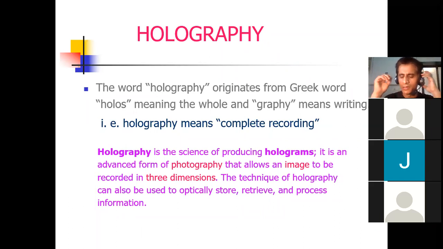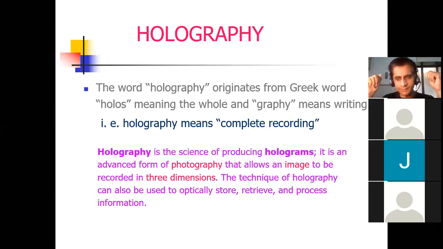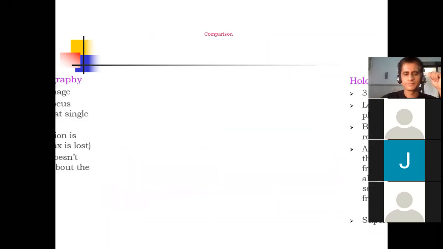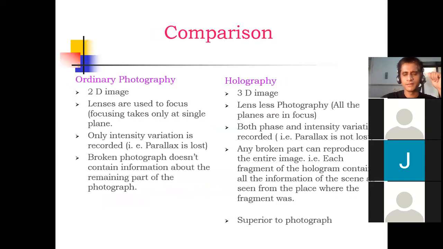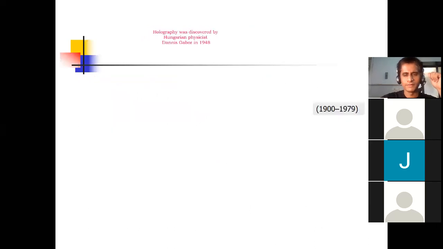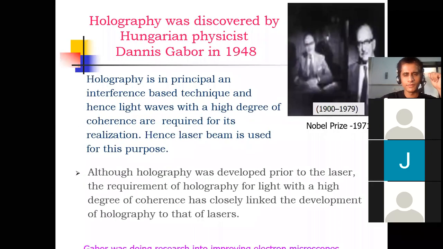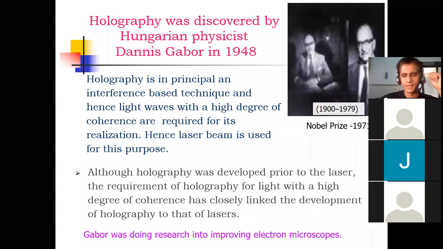Dear students, can you tell me the types of interference pattern? Anyone? What are the types of interference pattern? Constructive and destructive. Very good. I will skip this comparison. Holography was discovered by the Hungarian physicist Gabor, who won the Nobel Prize in 1971.